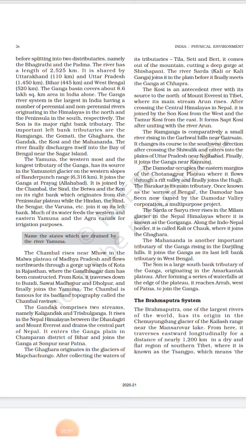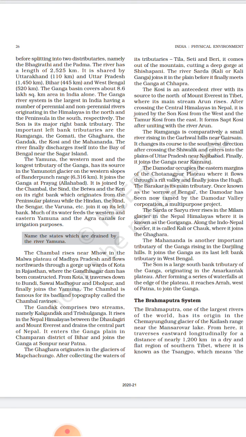Hello everyone. In the previous video we have studied the Indus drainage system and the introduction of the Ganga drainage system. Today we will study in detail all the tributaries of the Ganga drainage system. The major or the most important one is Yamuna.